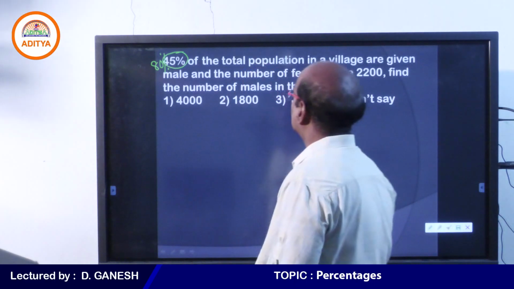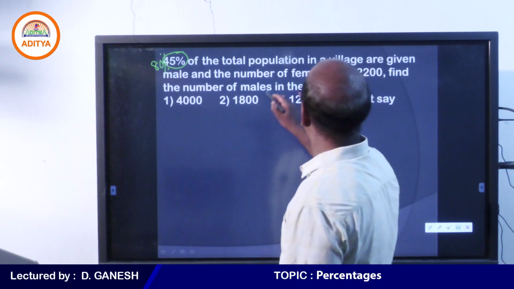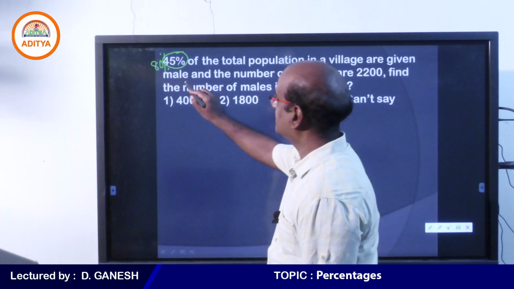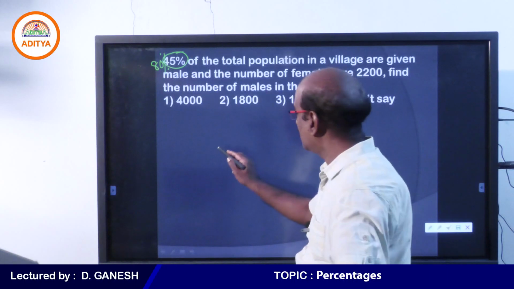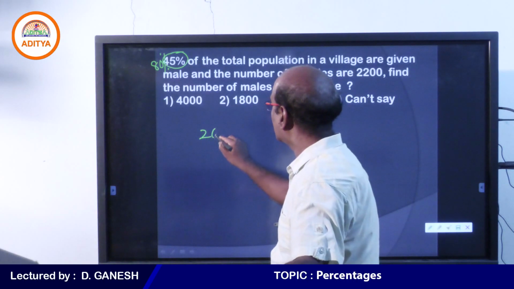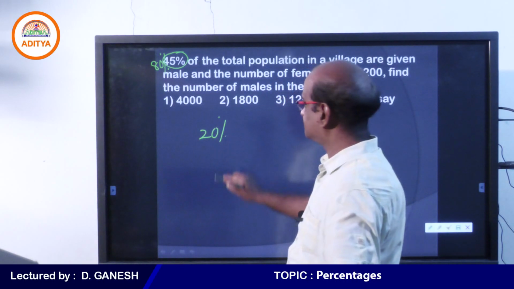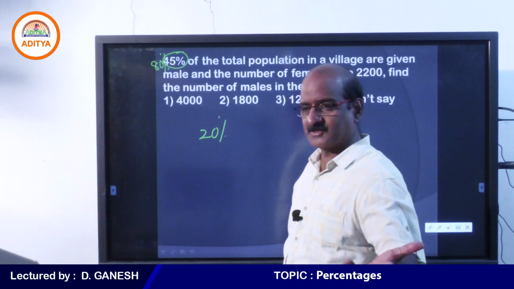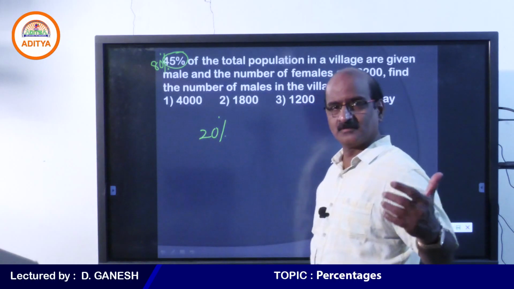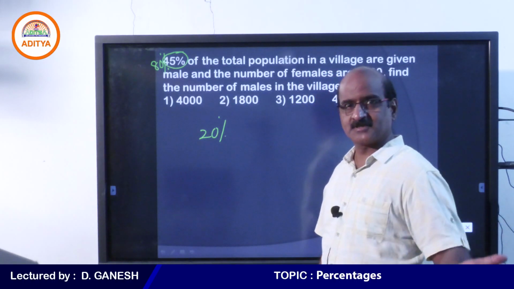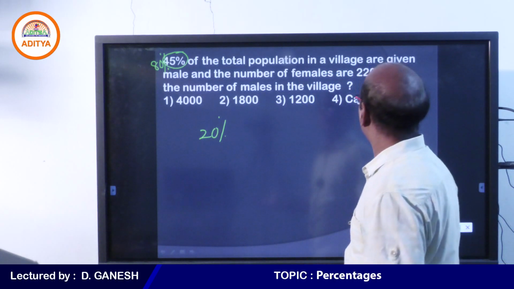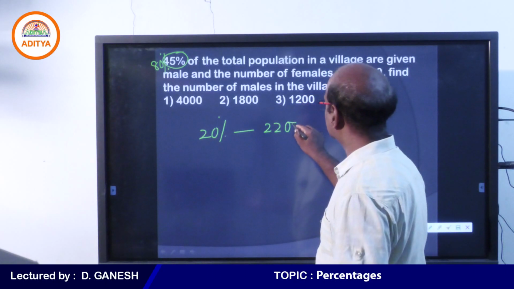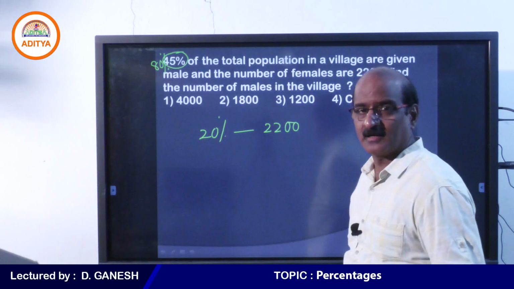Make it fast. Student, when I say that 80% of the total population are male, obviously the remaining 20% should be female. You understand that? We have only 20% of the population female, because 80% are already given male. This 20% female should be equated to 2200.